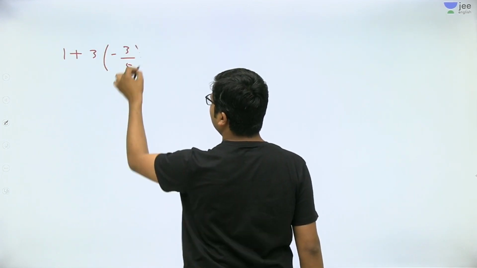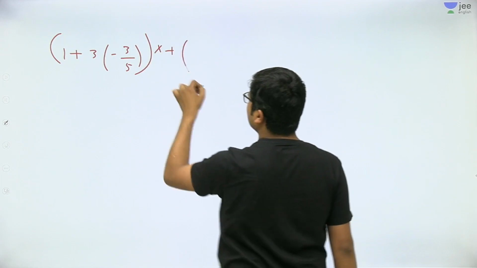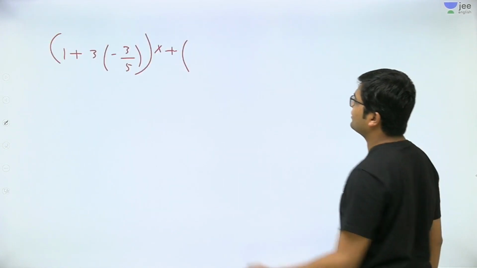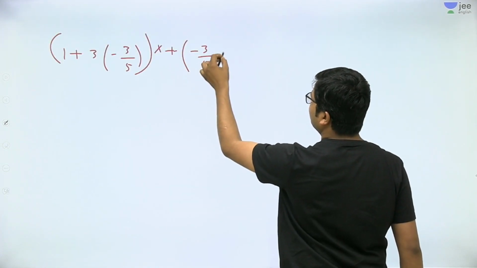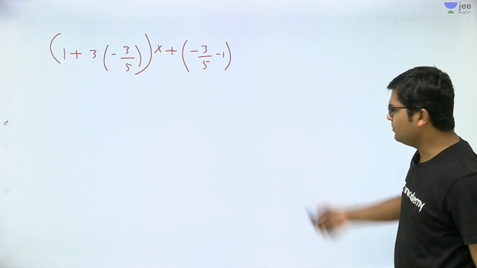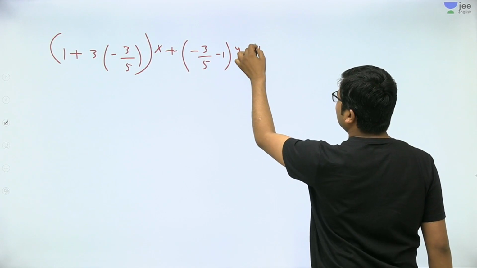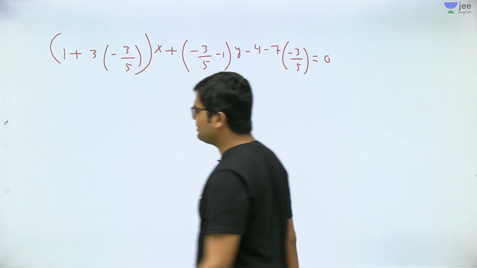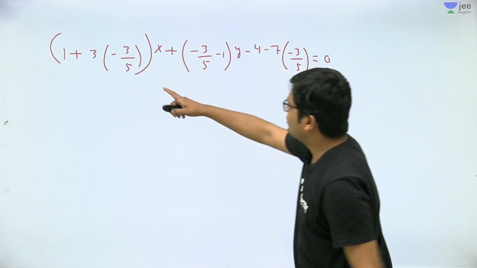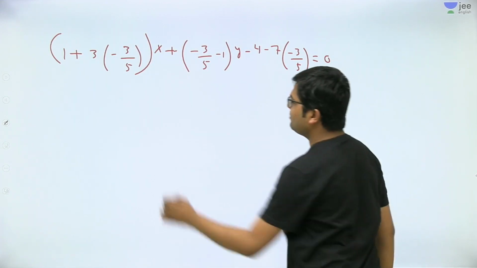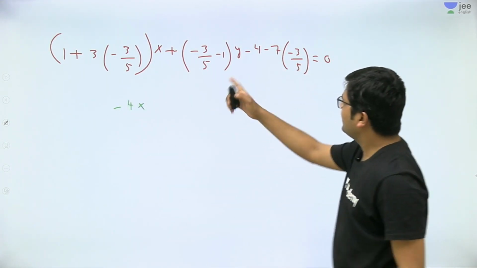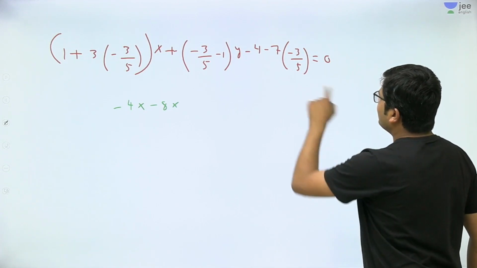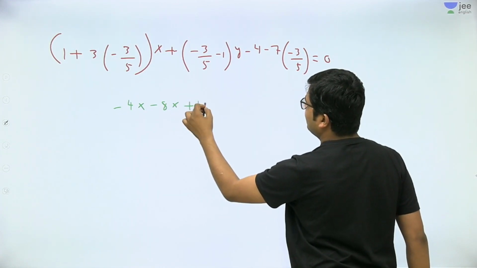Minus 3 by 5 into x, okay, plus lambda minus 1. Lambda minus 1 is minus 3 by 5 minus 1. Okay ji, till now no problem. Into y, minus 4 minus 7 minus lambda is equal to 0. And now take the LCM and get the answer. It is very easy. So it will be 5 minus 9, so it will be minus 4x, and it will be minus 8y, and it will be minus 21 plus 1 equal to 0.